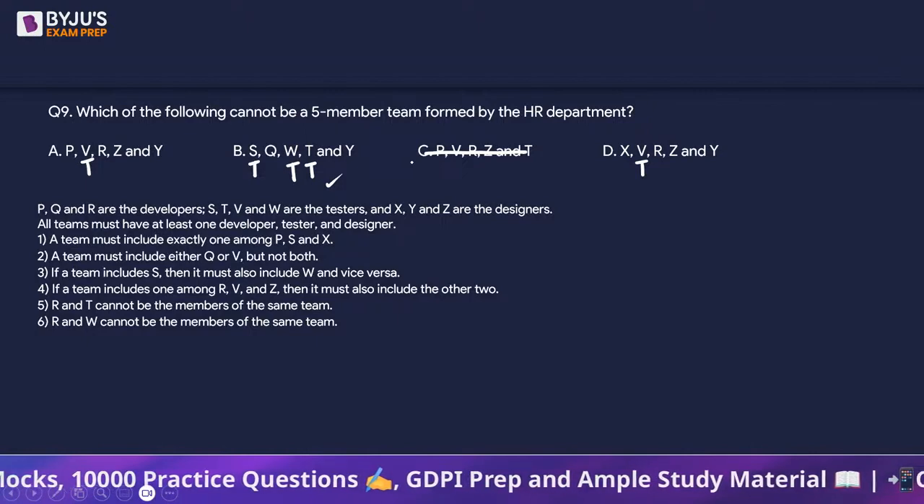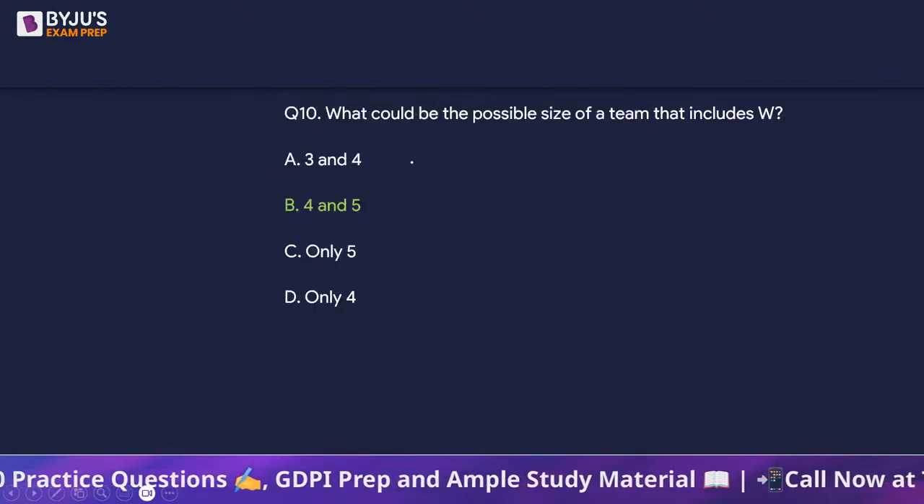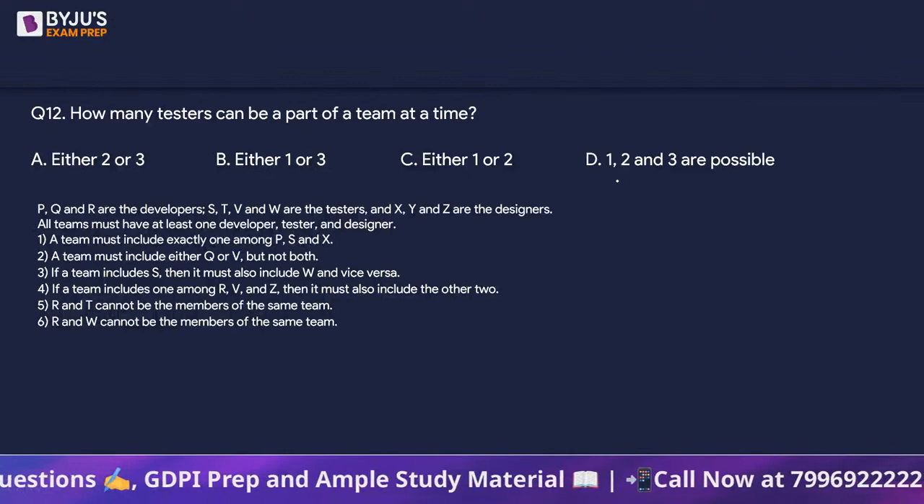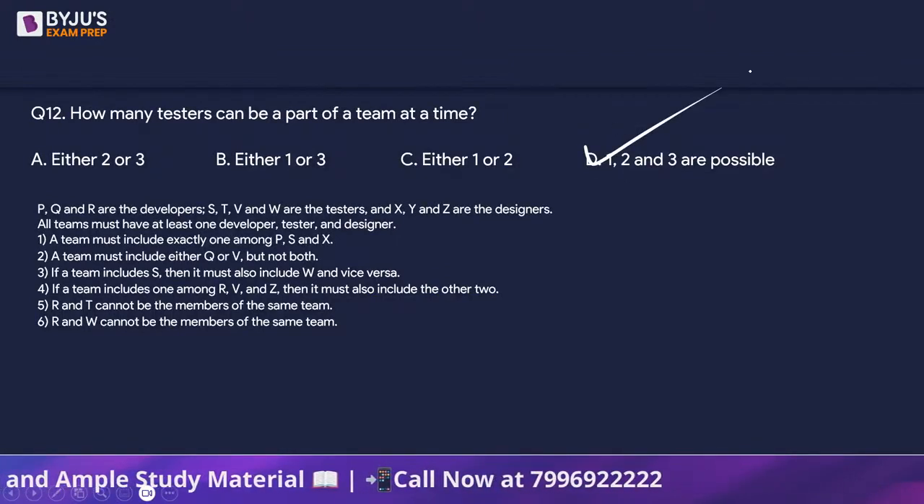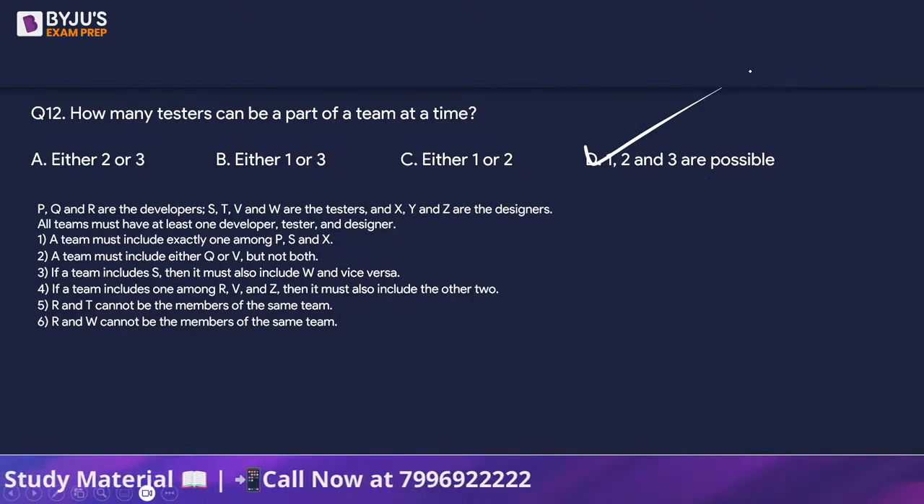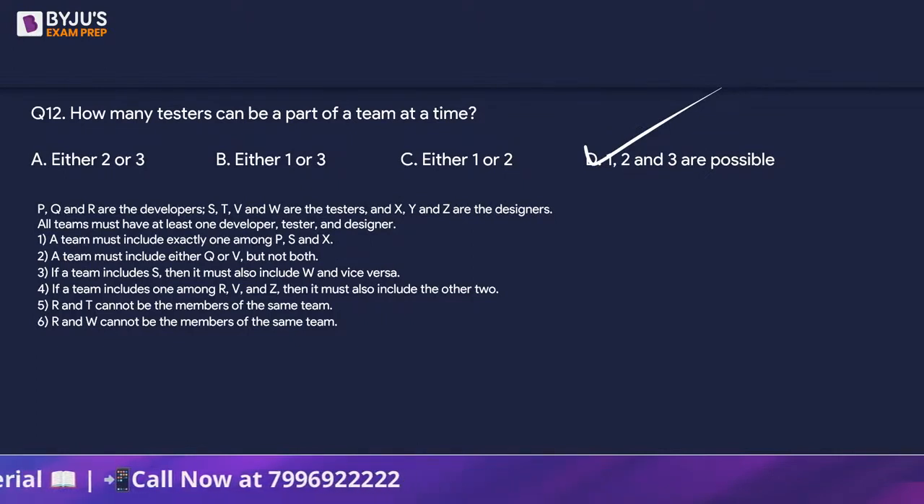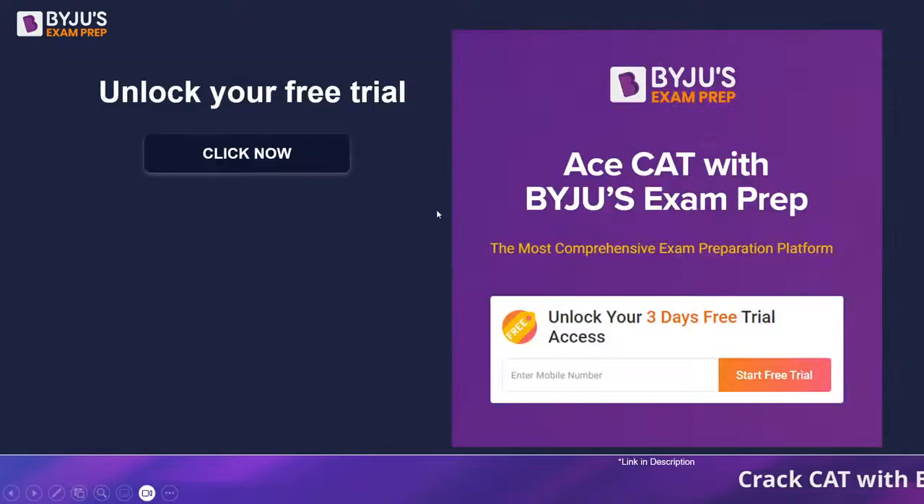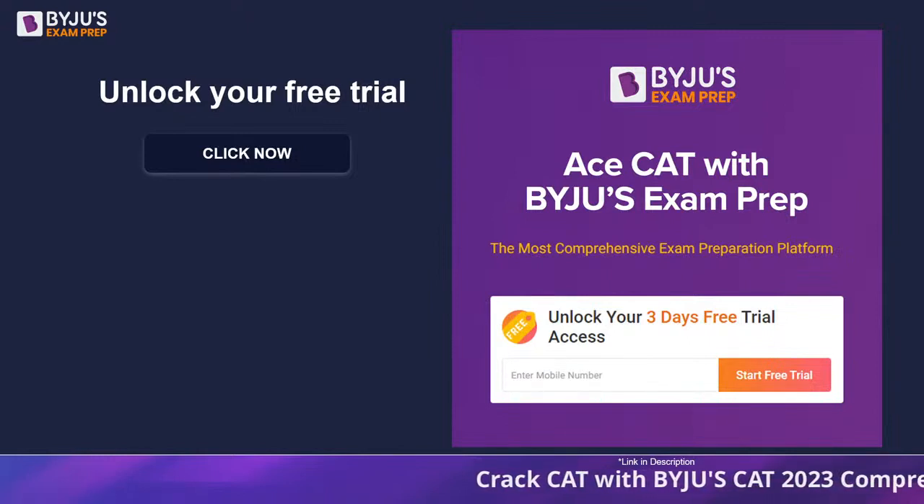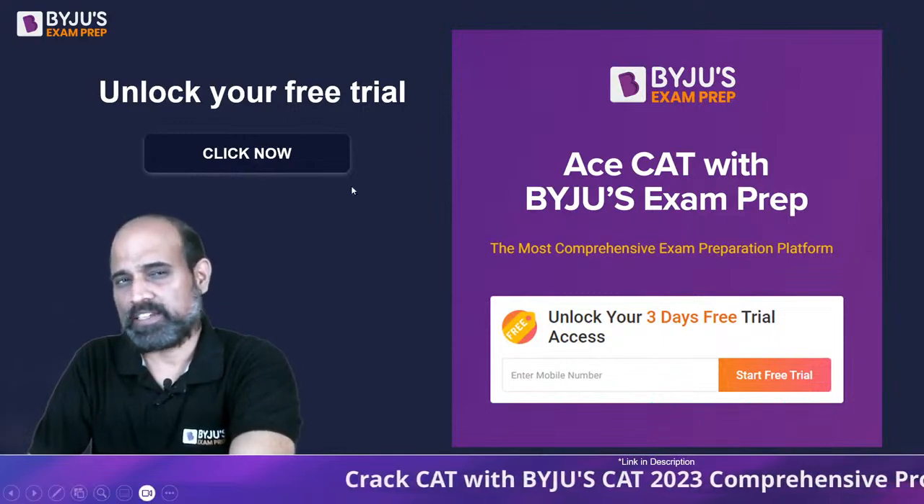See, the options already gave us the answers in 2 of the questions, right? So can we say we can have 1, 2 and 3 all are possible? We can have 1 tester in the group, 2 testers as well as 3 testers. It will save us a lot of time here, isn't it? So 1, 2, 3 all are possible. Okay, so that was that. The sets looked easy, right?